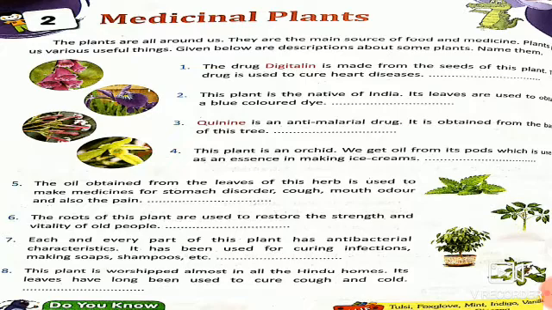This plant is worshipped in almost all Hindu homes. Its leaves have long been used to cure cough and cold. So cough and cold are cured by this tulsi plant. Next, the fruit amla is rich in vitamin C. Vitamin C is very important for us. So eating amla every day helps to protect our body from diseases.